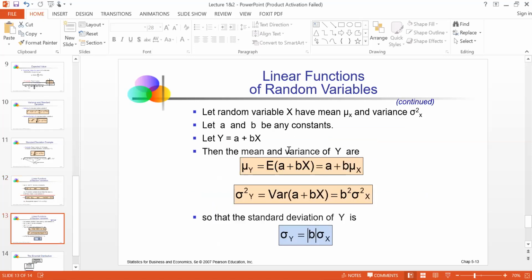We have a linear function here, y equals a plus bx, and we are going to take expectation on this and see the result. We're also going to take variance on this and see the result. So let me use the whiteboard again to explain this. In order to solve this, we also have to remember the previous two rules that we have seen.